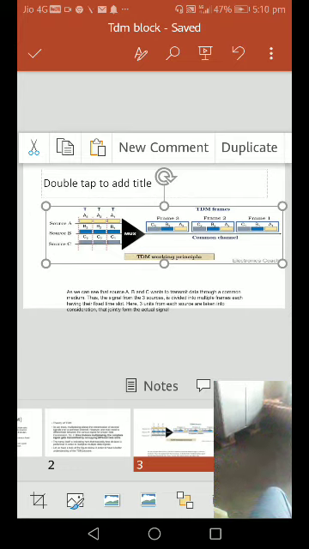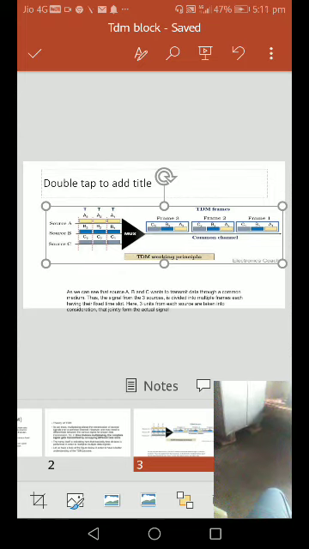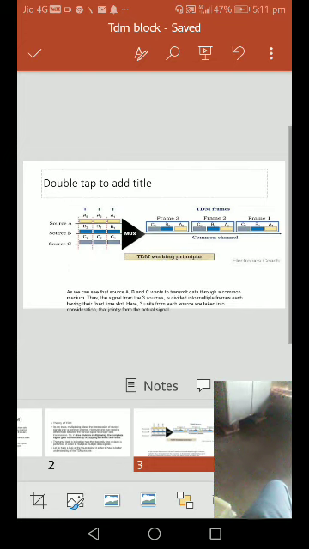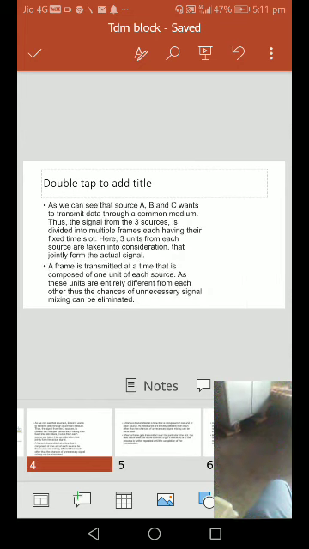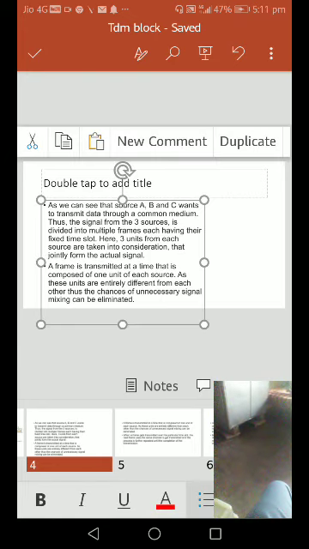All those frames are multiplexed and transmitted to a common channel, and we receive them at the common channel. Then we go to the next step. As we see, sources A, B, C want to transmit data through a common medium. The signal from the three sources is divided into multiple frames, each having their fixed time slot, and here 3 units from each source are taken into consideration that jointly form the actual signal.